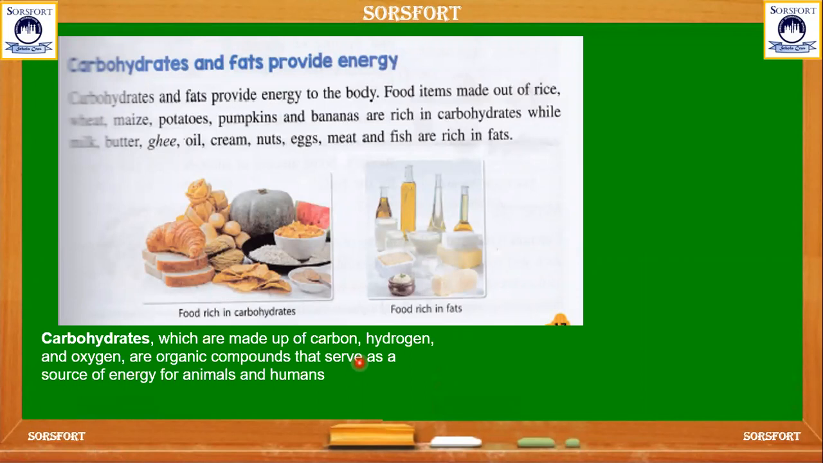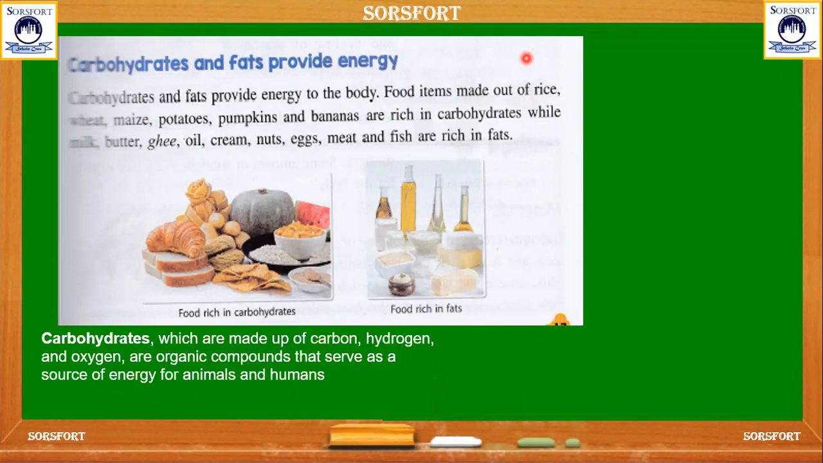And here we can see the different kinds of nutrition. We have nutrients like carbohydrates, fats, proteins, vitamins and minerals. Let's see one by one. Here are carbohydrates. They are made up of carbon, hydrogen and oxygen. These are organic compounds combined from carbon, hydrogen and oxygen, and they serve as a source of energy to humans and animals.